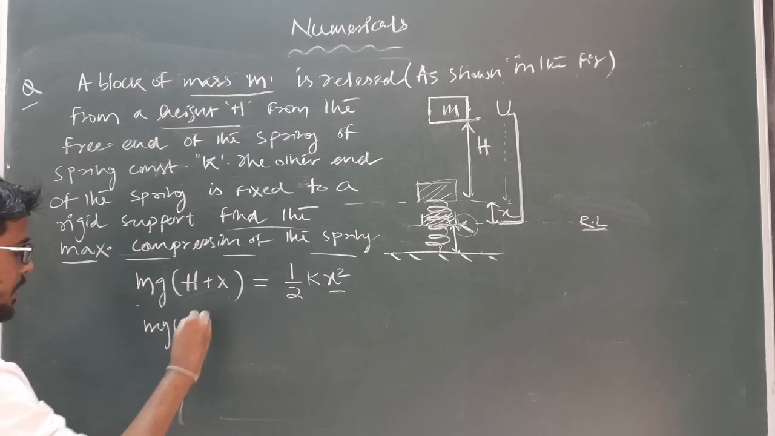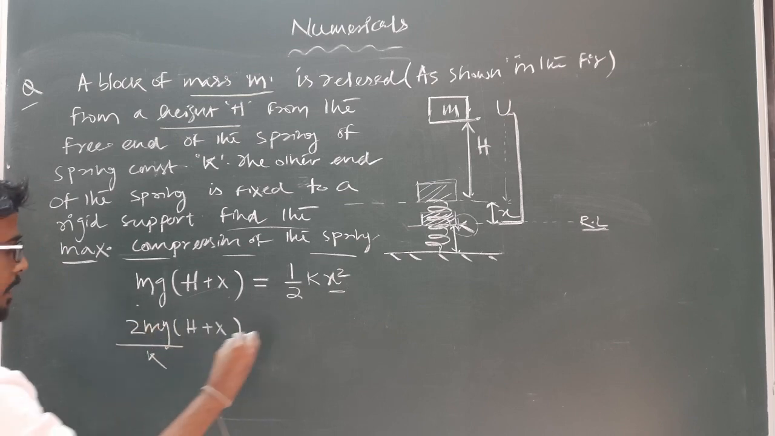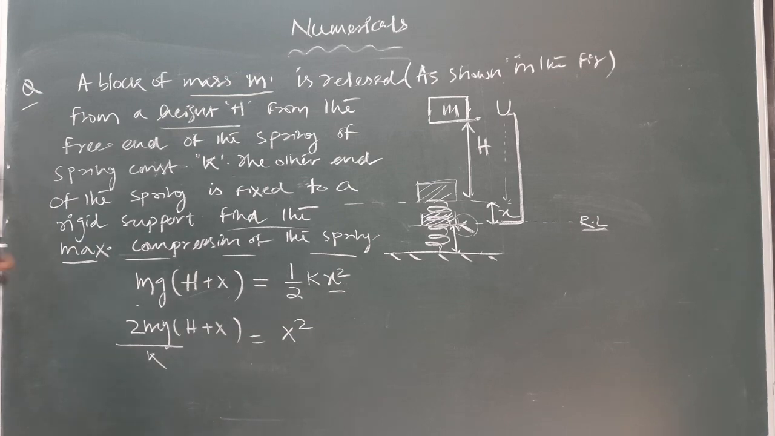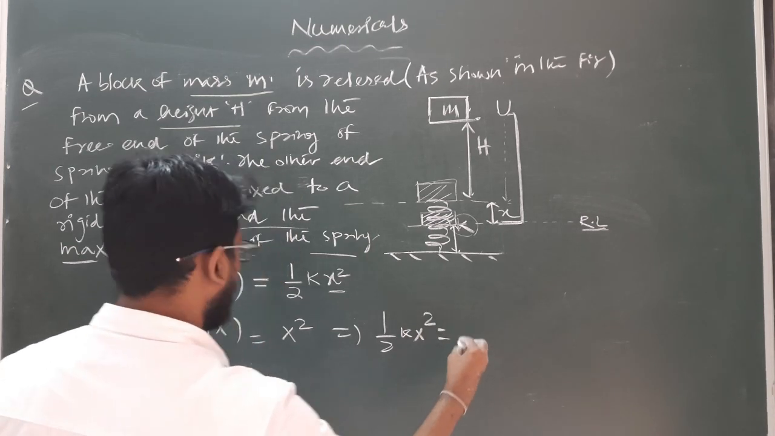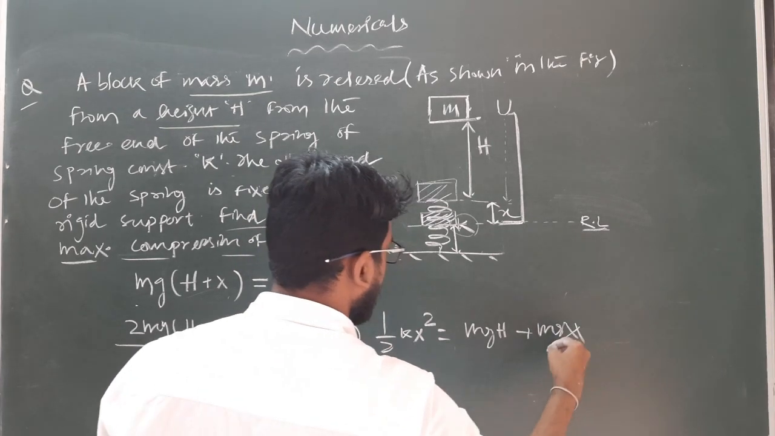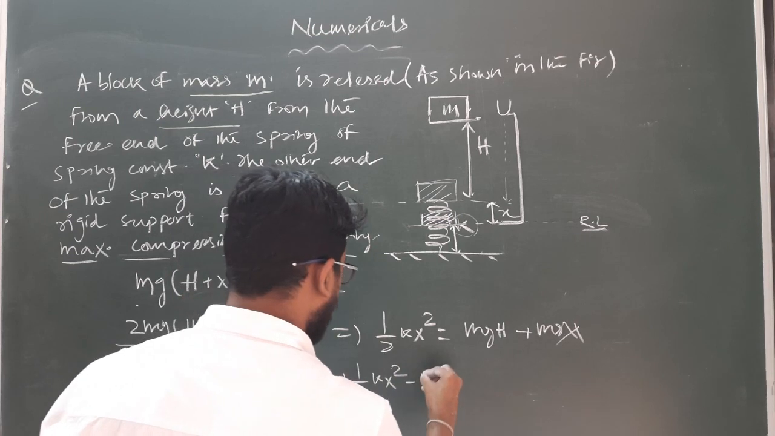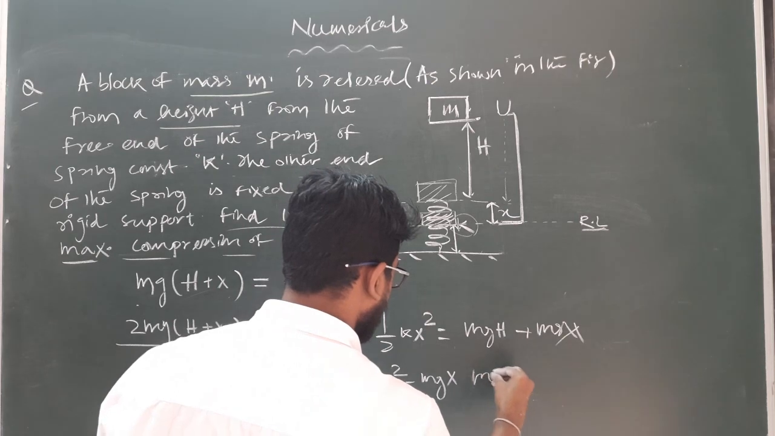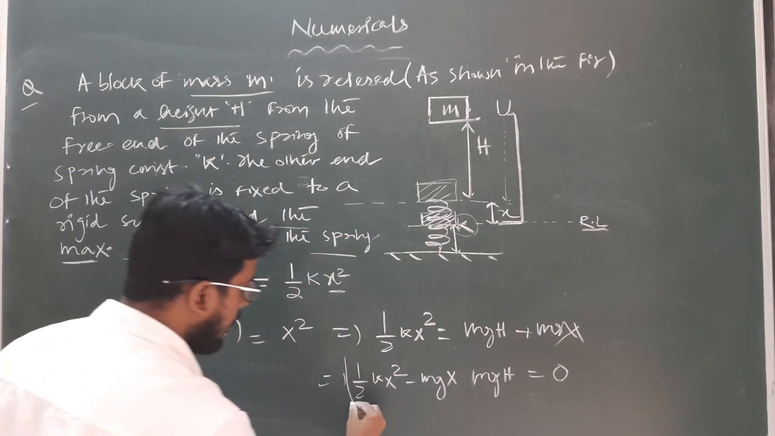mgh plus x into 2 by k equal to x square, or it will be in terms of a quadratic equation. So by solving this we will get half k x square equal to mgh plus mgx. So this implies half k x square minus mgx minus mgh equal to 0. So it will be in the form of a quadratic equation.